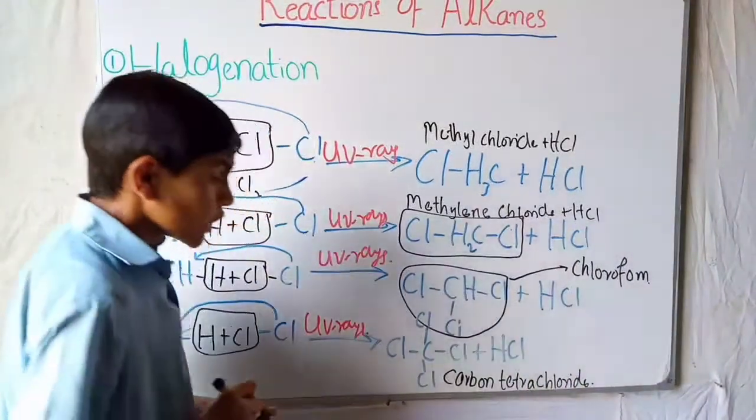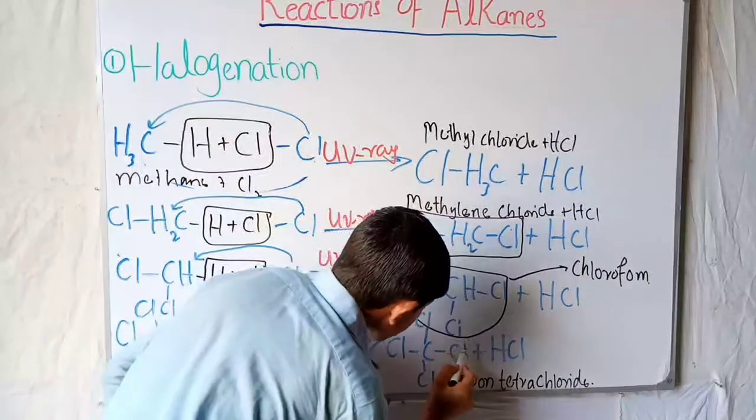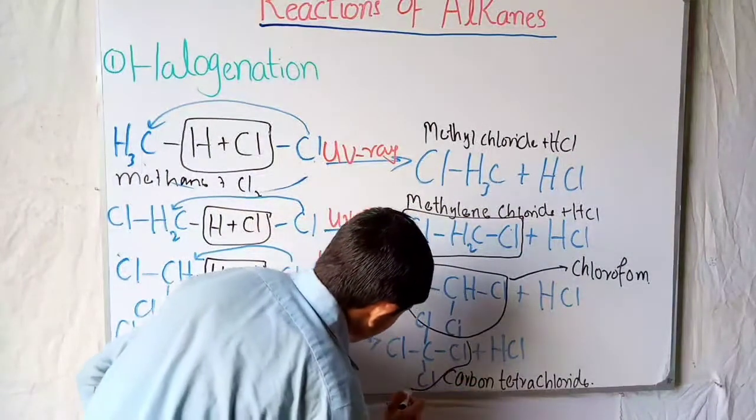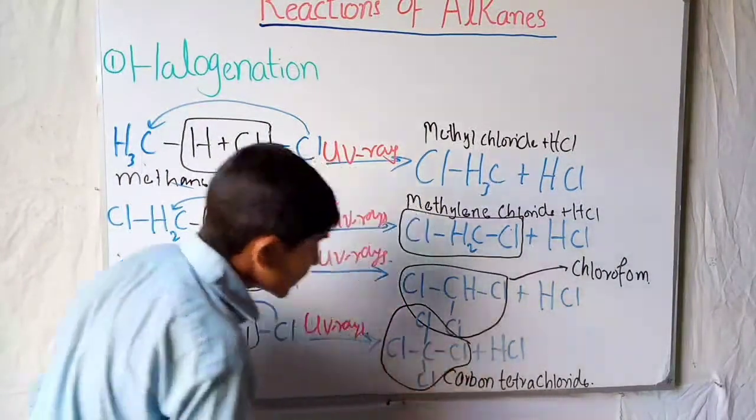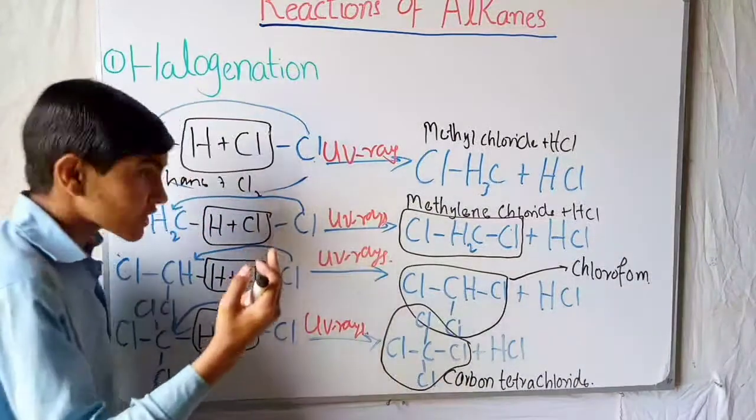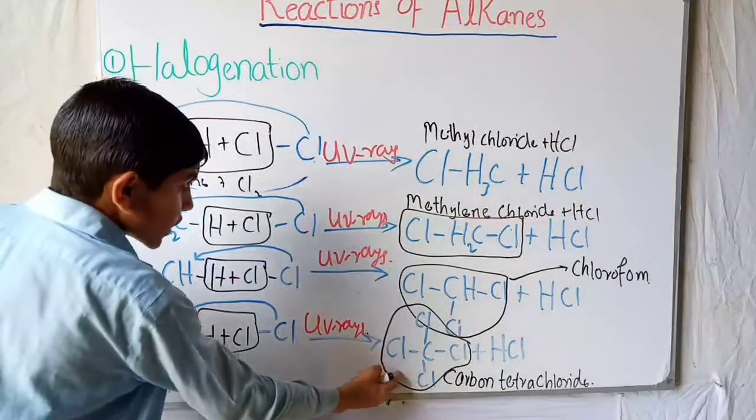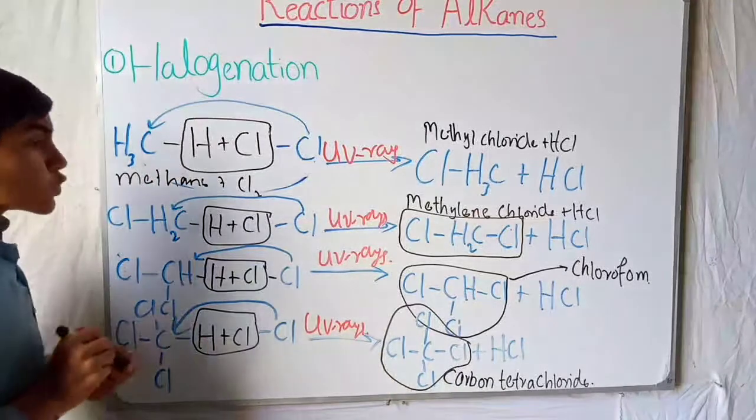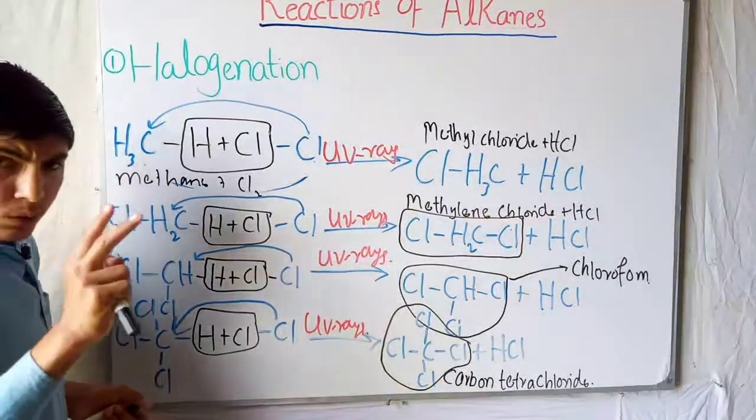Okay, so in the last portion it will make a chain, and now it becomes saturated again by only single bonds. So what does it give us?